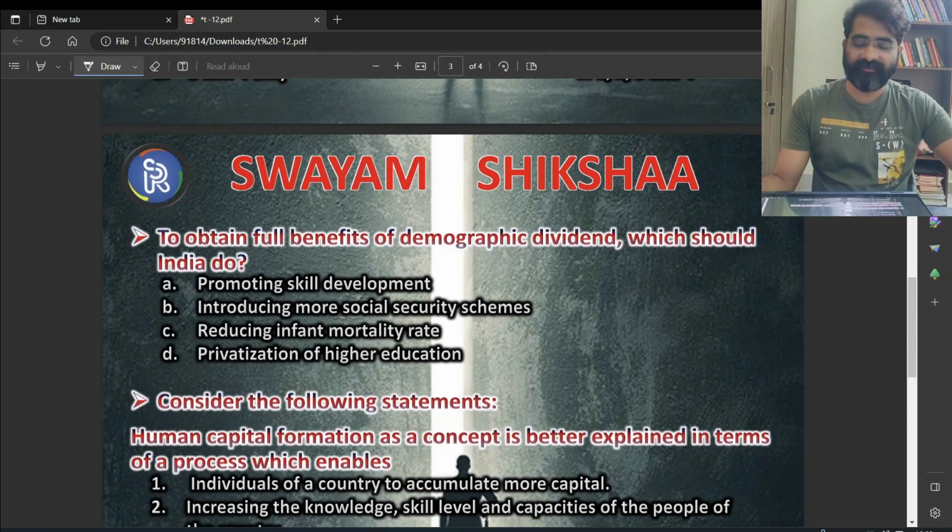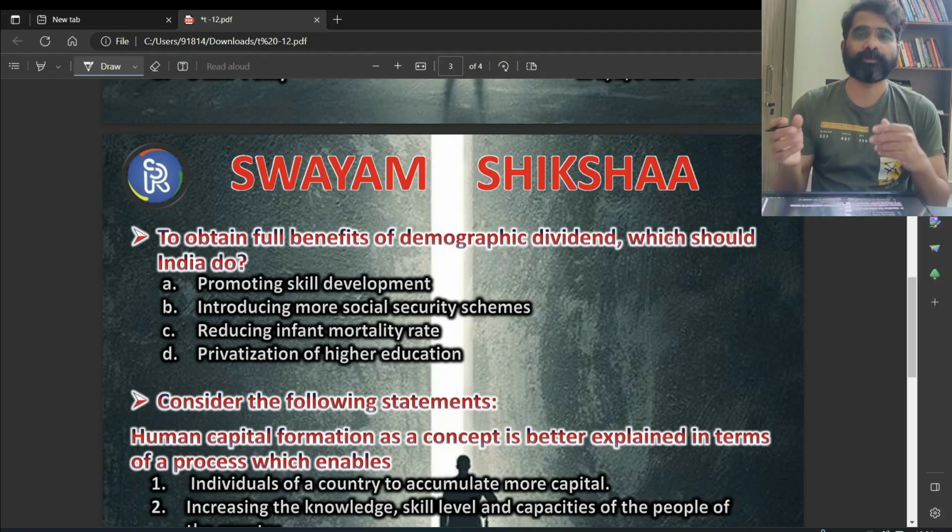To obtain full benefits of demographic dividend, which should India do? Here 4 options are given. And for such questions, there may be some options which are very close. And we have to select only one.